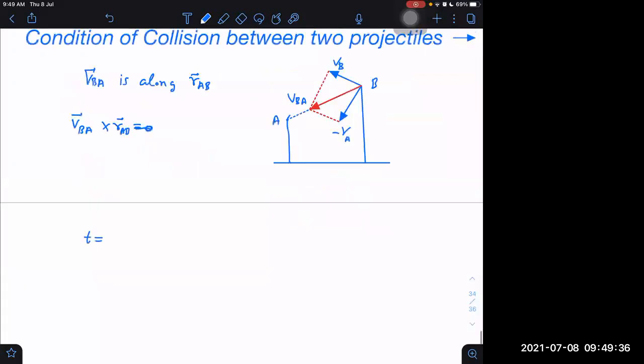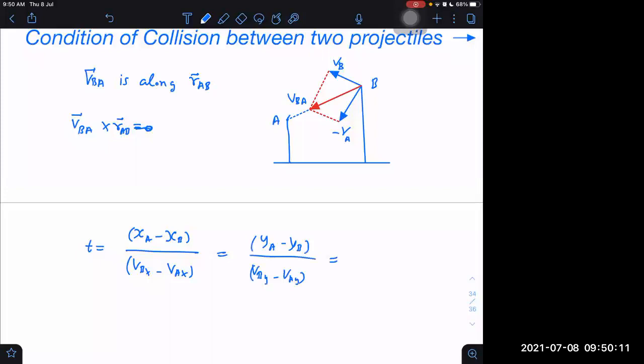Time of collision can be obtained by taking XA minus XB divided by VBX minus VAX along the x-axis, or YA minus YB divided by VBY minus VAY, or the third one will be ZA.